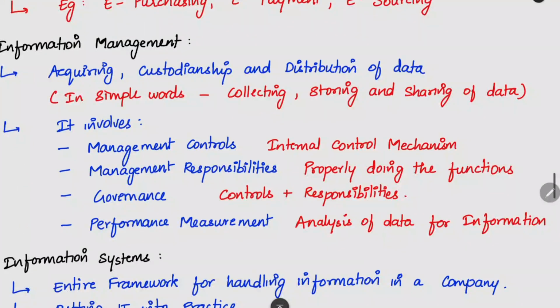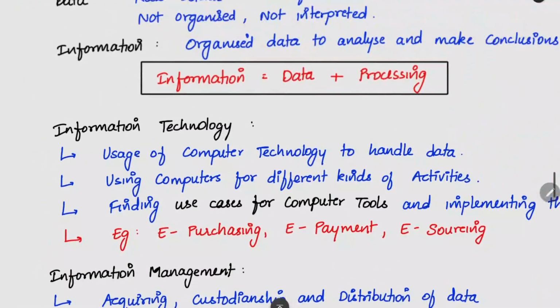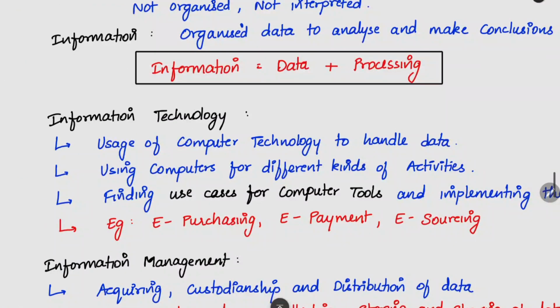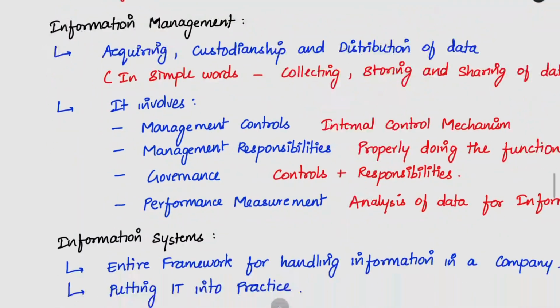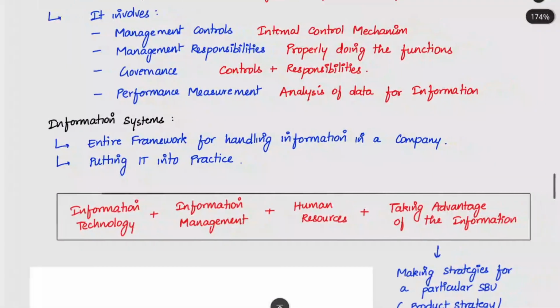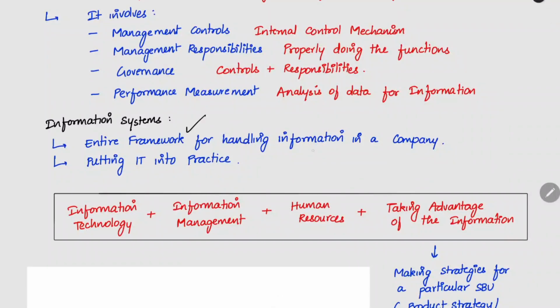Information management is the collecting, storing and sharing of data. You have to do it properly, maintain controls for it, and analyze the data. All of that comes under information management. Information technology is using the computer. Usage itself comes under information technology. Management means how you are collecting, storing and distributing the data. Next thing is information system. Information system refers to the entire framework for handling information in a company.